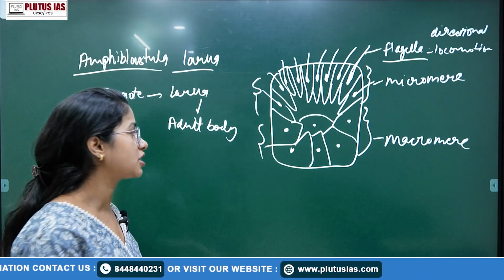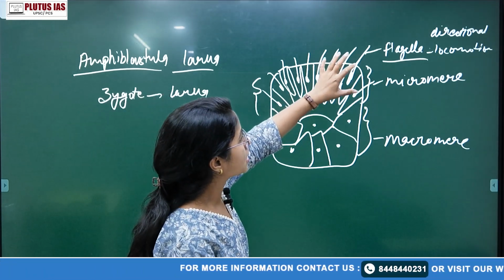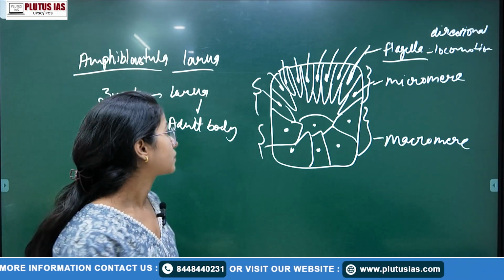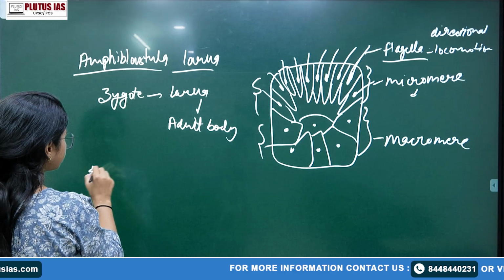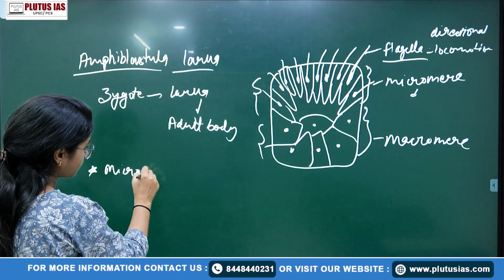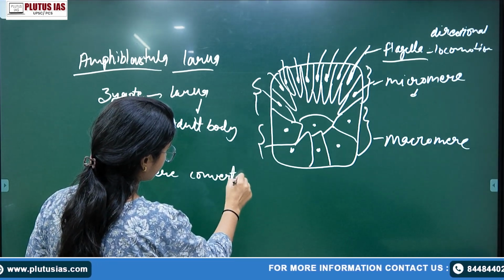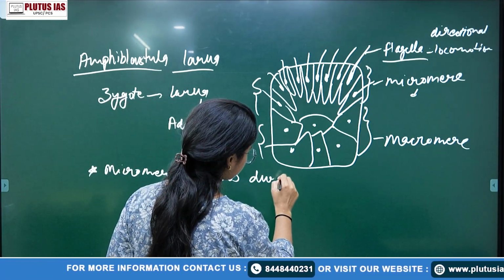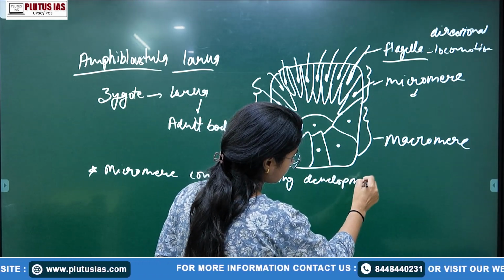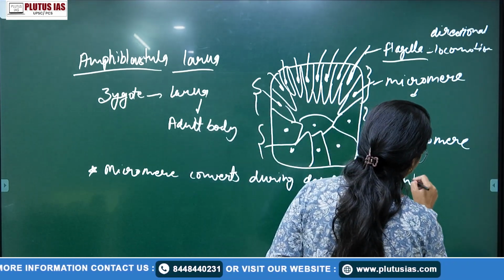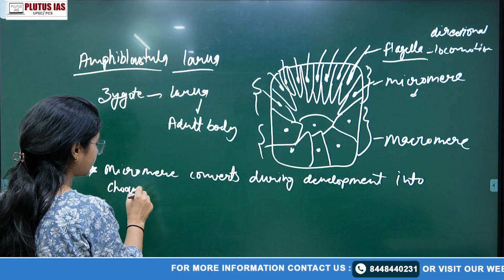and these cells convert and form which kind of cells? There are so many types of cells found in the poriferans, right? So these have flagella. Here we can write this point: micromeres convert during development into conocyte cells, because in the adult body conocyte cells have flagella, right?